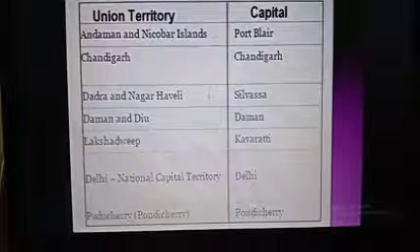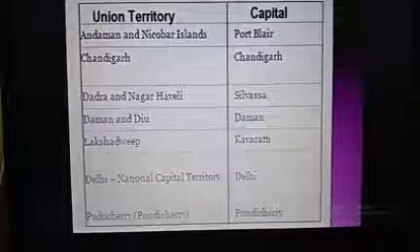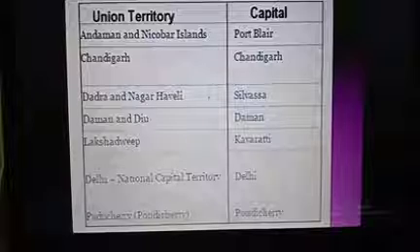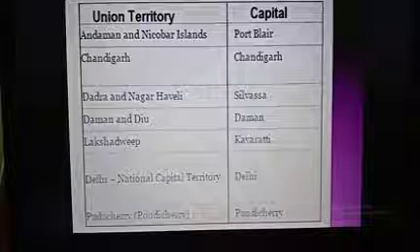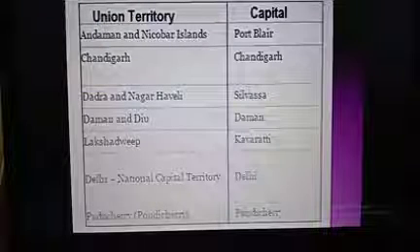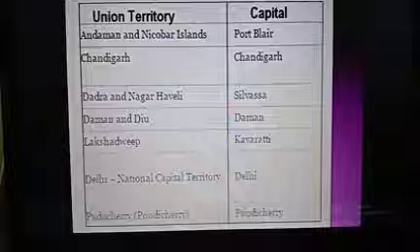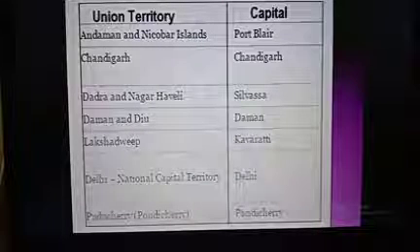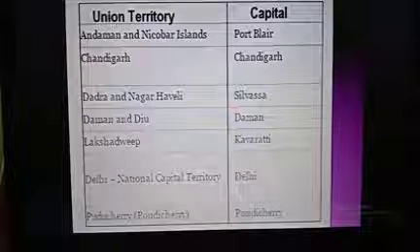Let's learn some information about our new union territory, Jammu and Kashmir. On 5 August 2019, the government dissolved Article 370 of the Constitution of India and converted that state into 2 union territories.